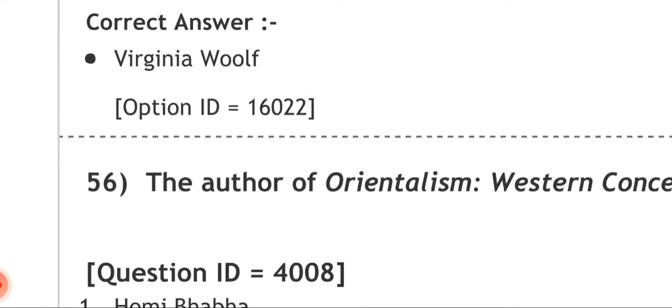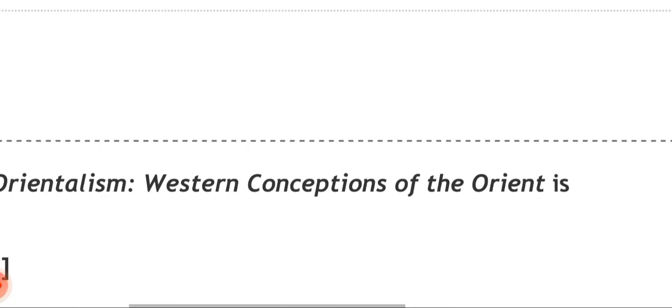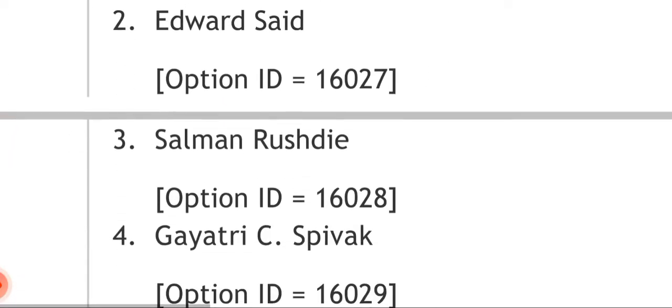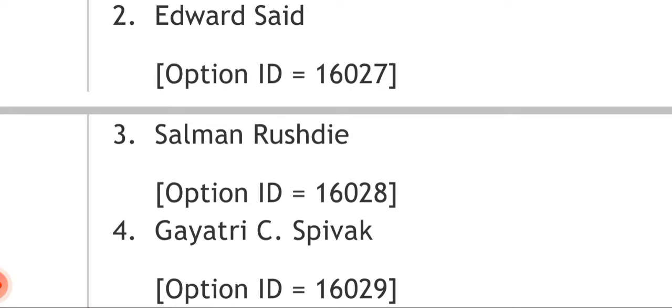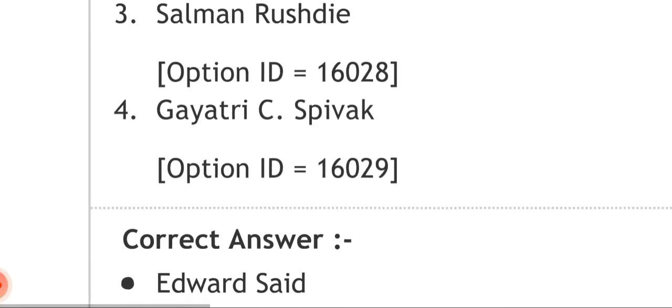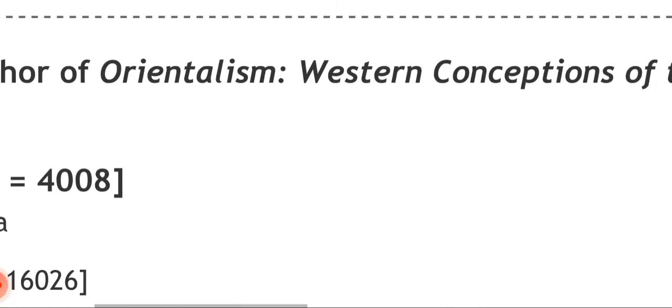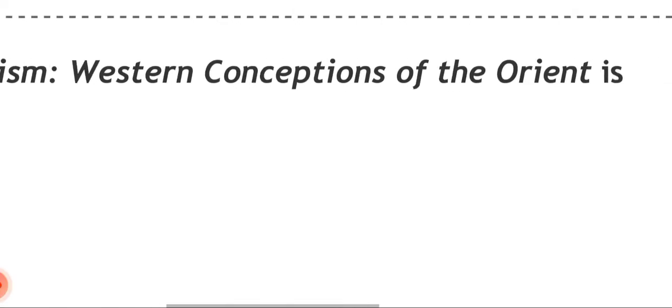Let me repeat the question. The author of Orientalism, Western Conceptions of the Orient is Homi Bhabha, Edward Said, Salman Rushdie, Gayatri C. Spivak. So these all are very important writers, and you have to know about their biography, about their works, and please go through them. So the correct answer will be Edward Said, he had written this book called Orientalism, Western Conceptions of the Orient.